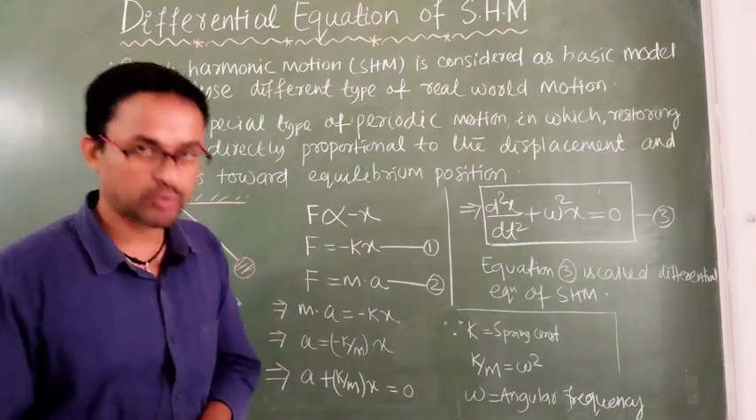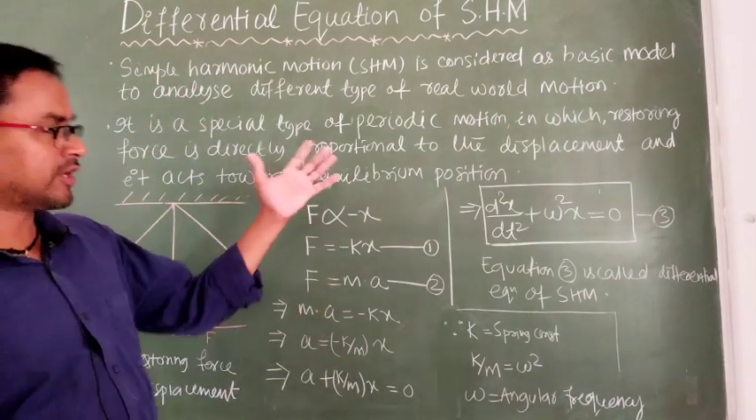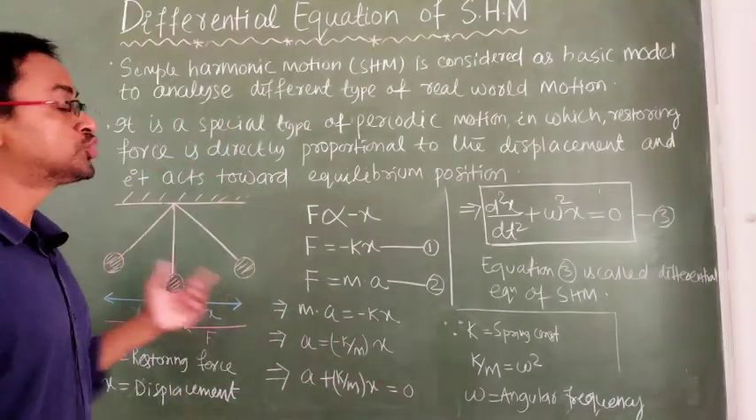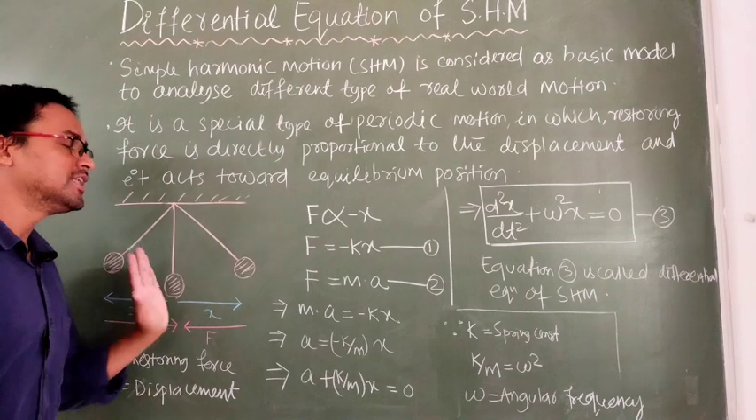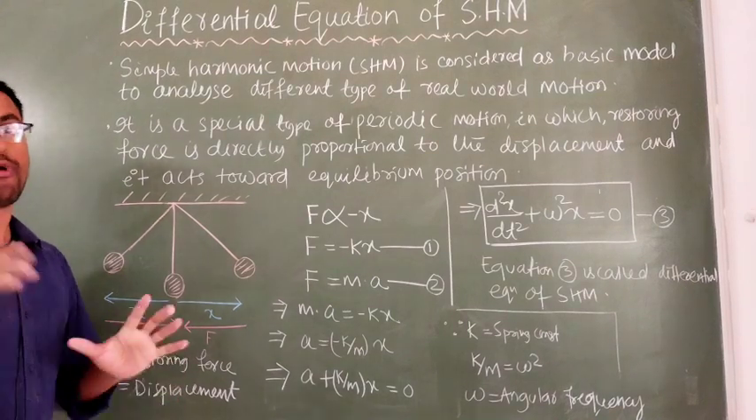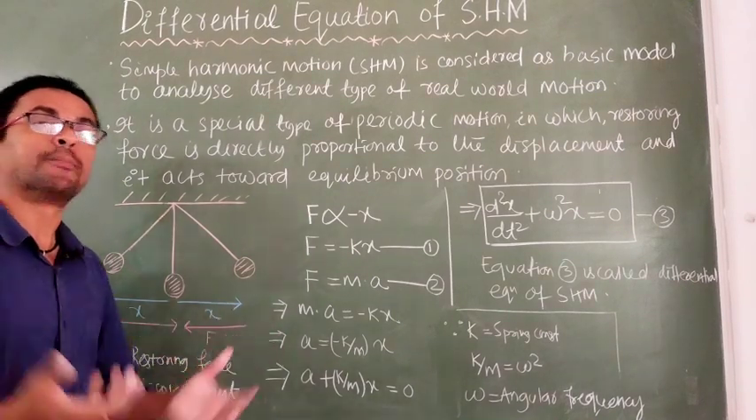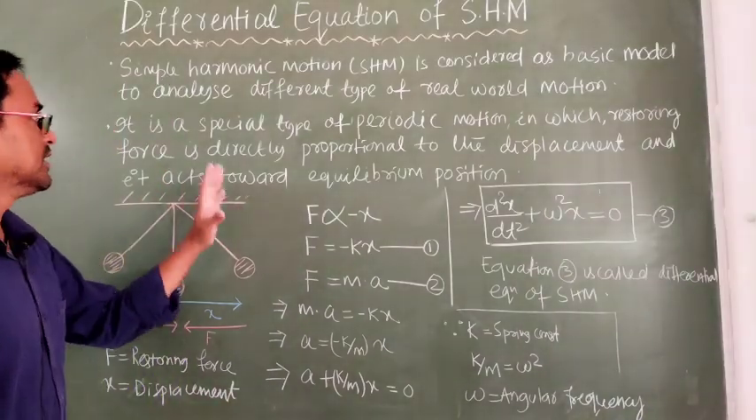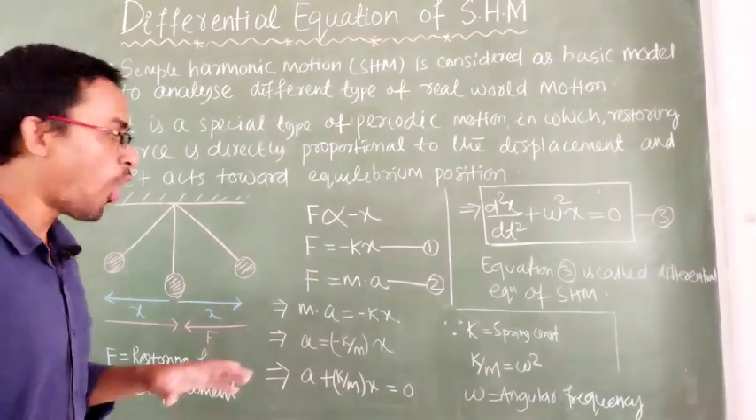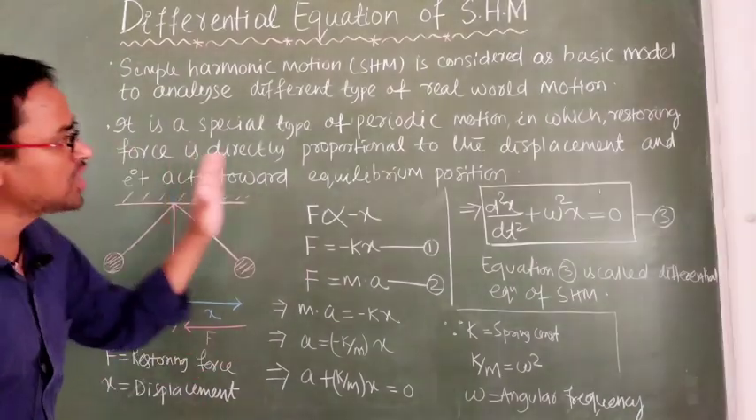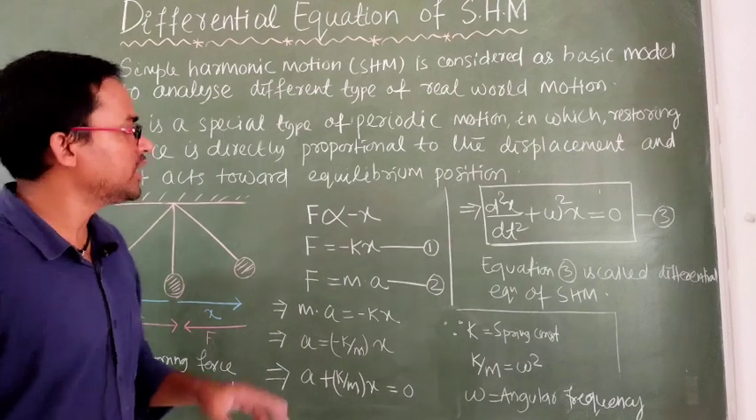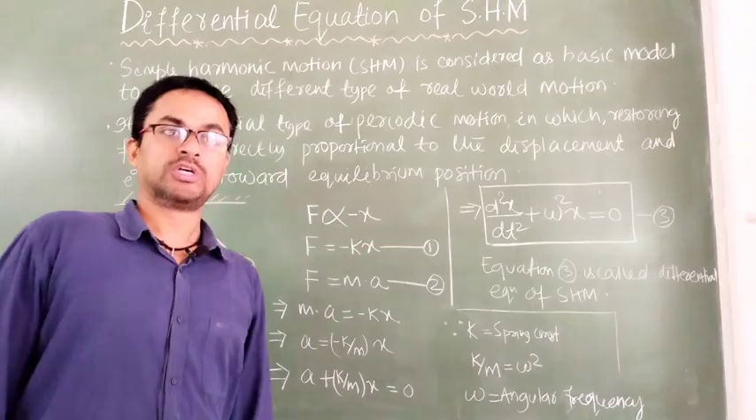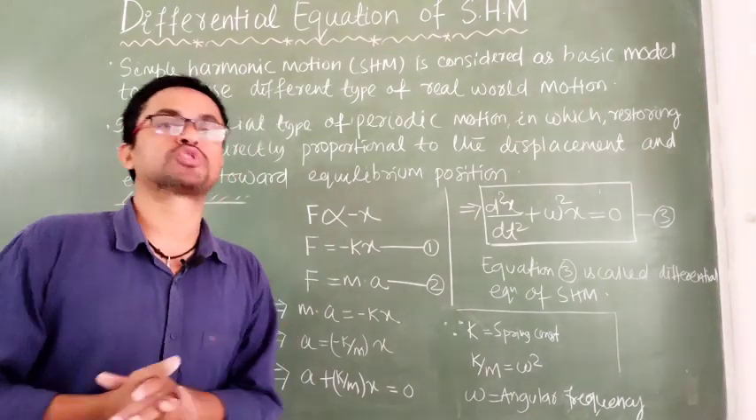We can also call it simple harmonic oscillation, because it is a to and fro motion of a particle about the mean position. The wave is nothing but the combination of the oscillation of the medium particles. So here we will learn about simple harmonic oscillation. It is a special type of periodic motion in which the restoring force is directly proportional to the displacement. Restoring force is directly proportional to displacement.